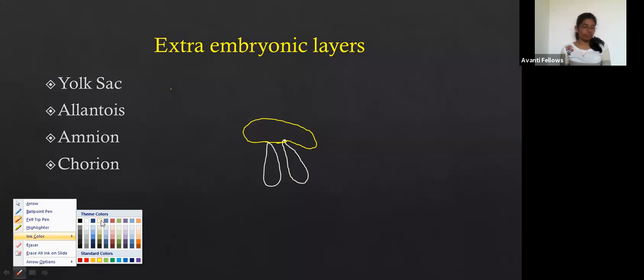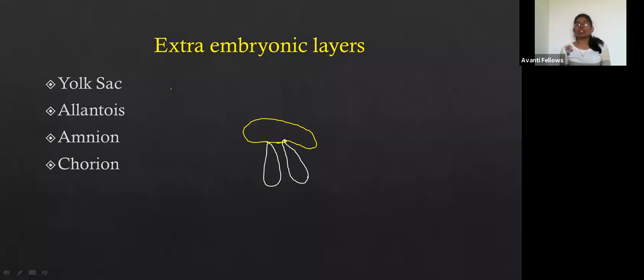I'm not drawing a fully grown one. One layer is called the yolk sac. This is the yolk sac. And what is this? This is the allantois. Allantois is the second layer.